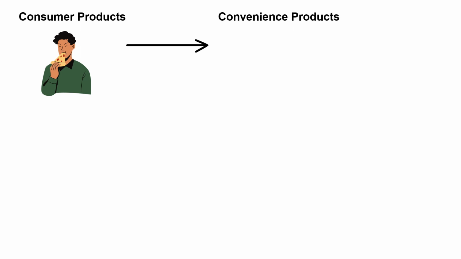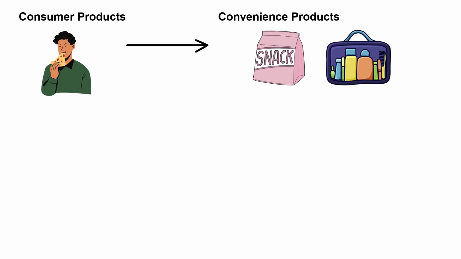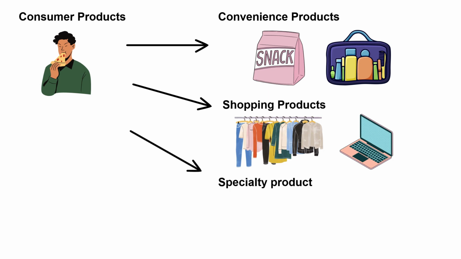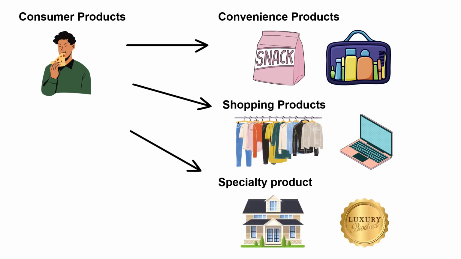It is frequently purchased with minimal effort, such as snacks and toiletries. Second is shopping products. It is being compared in terms of quality, price, and style. Examples are clothes and gadgets. Third is specialty products. These are normally expensive products that consumers really think before buying. Examples are houses and luxury items.